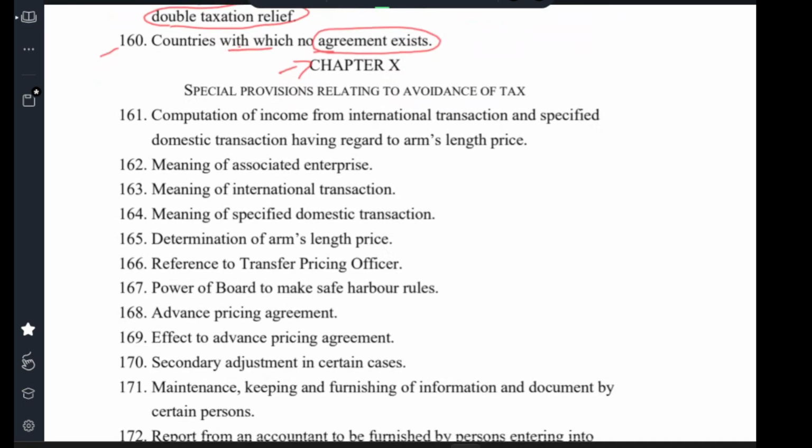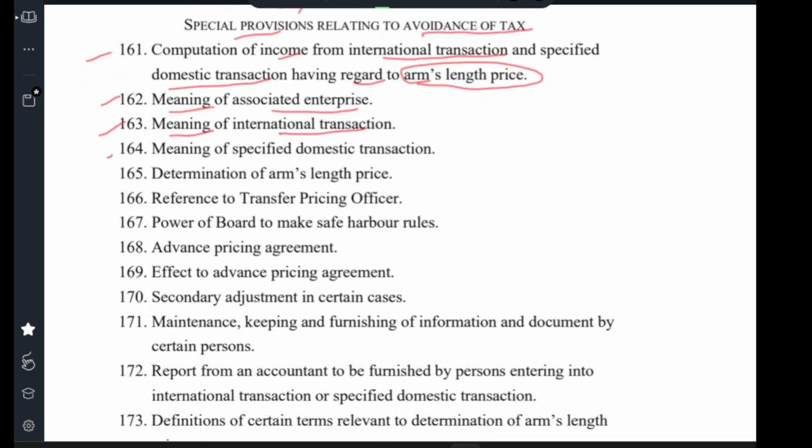Chapter 10 Special provisions related to avoidance of tax. Clause 161 Computation of income from international transactions and specified domestic transactions having regard to arm's length price. Clause 162 Meaning of associated enterprises. Clause 163 Meaning of international transaction. Clause 164 Meaning of specified domestic transaction. Clause 165 Determination of arm's length price.